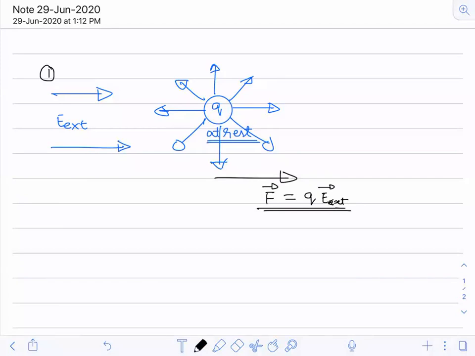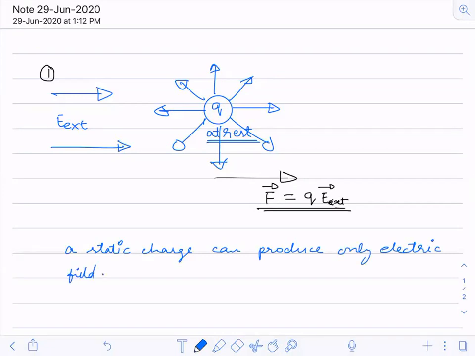So a static charge produces only electric field in its surrounding. It can only produce electric field.